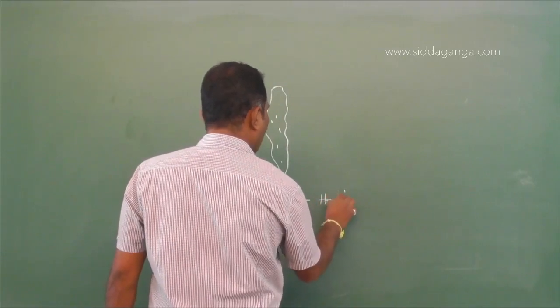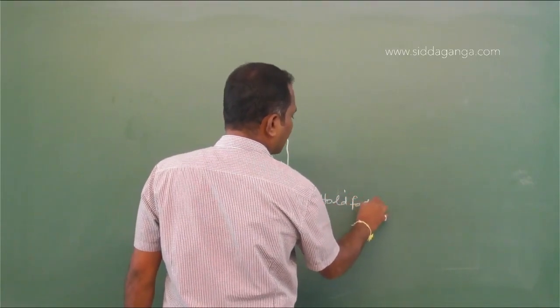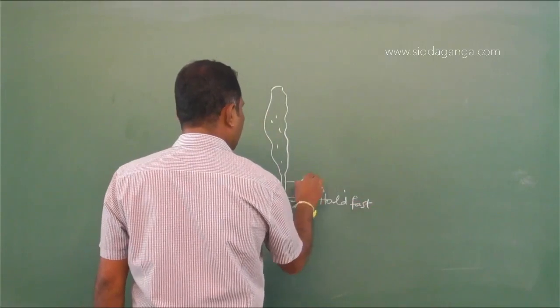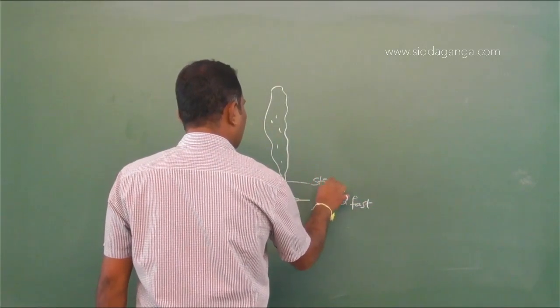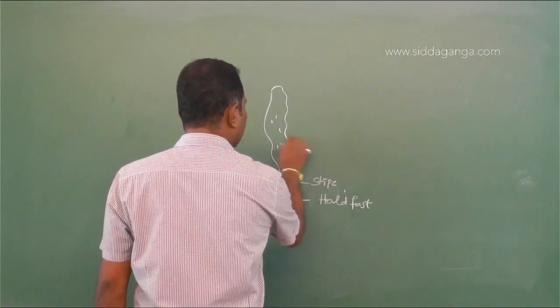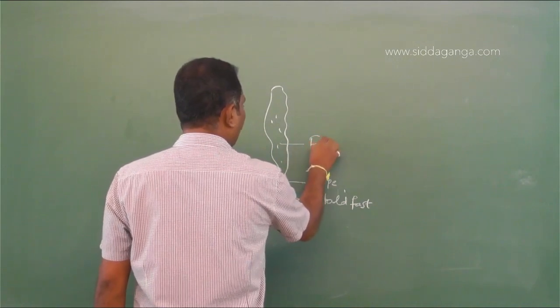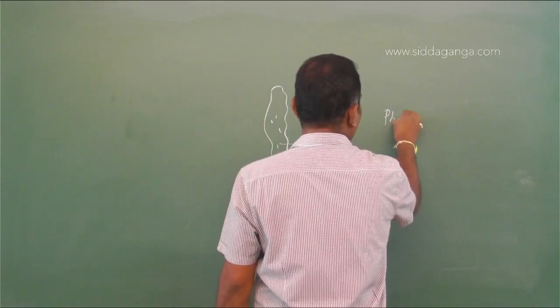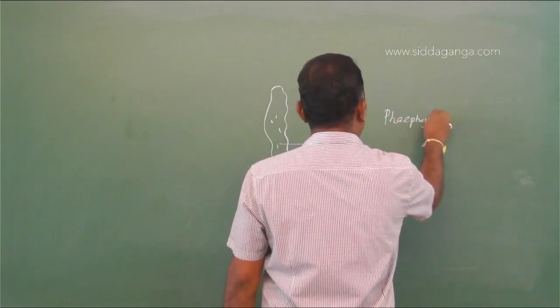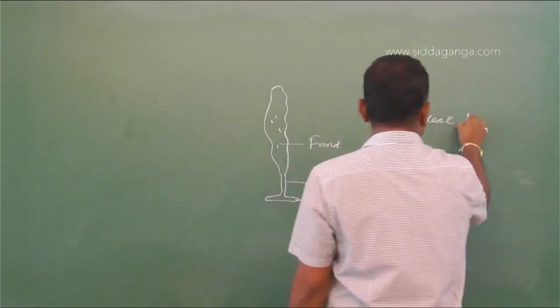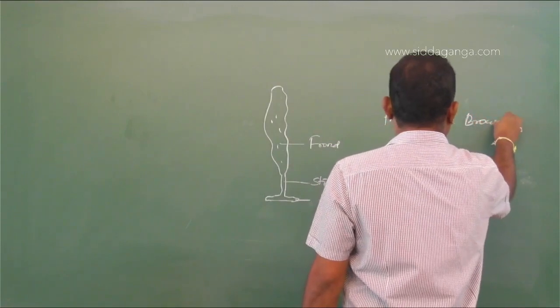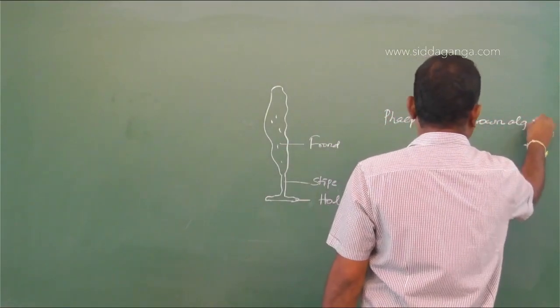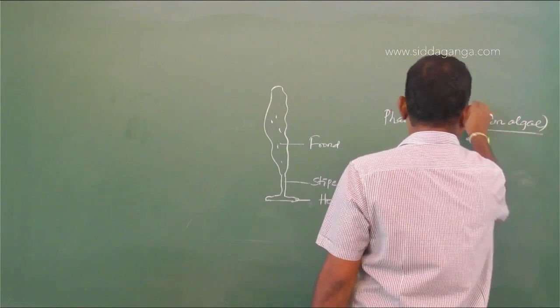The base is called holdfast, and there is a stalk-like structure called stipe and leaf-like structure frond.